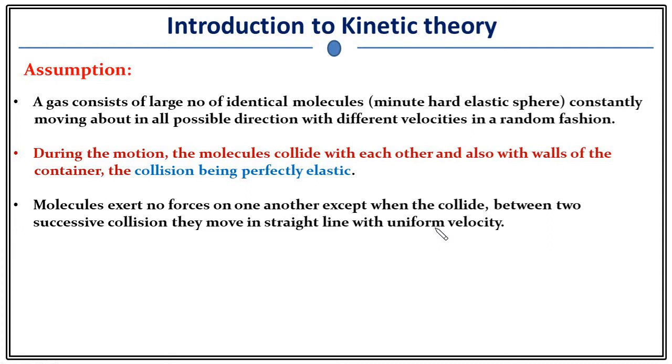And as there is no force of attraction or repulsion, the molecule cannot gain or lose energy while moving. That's why it moves with uniform velocity. And why a straight line? As there is no force, there is no chance of bending or deviating from the path. So this assumption means the molecule will move in a straight line with uniform velocity between two successive collisions. Once it collides, it will change its direction, right?